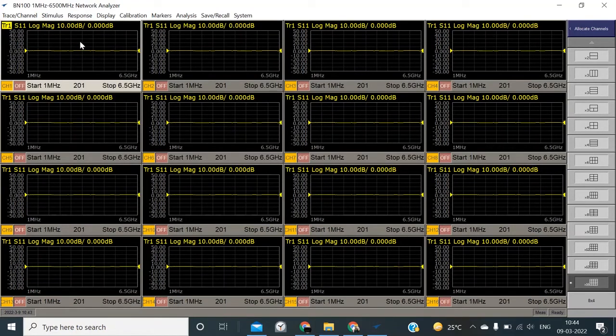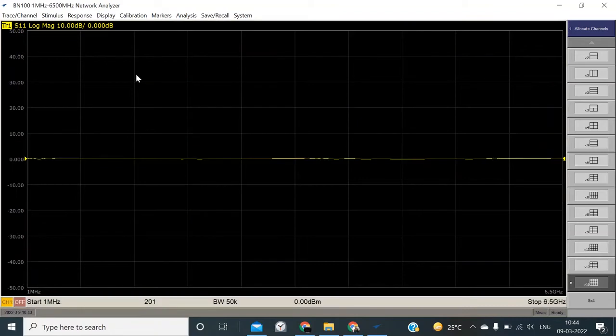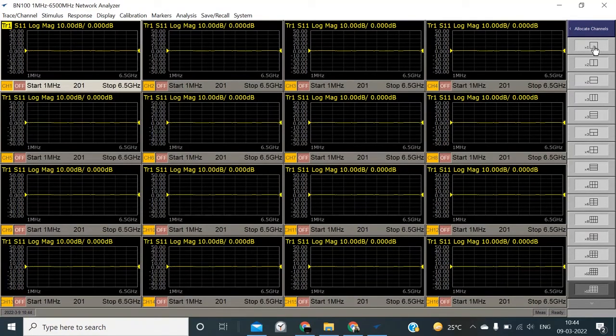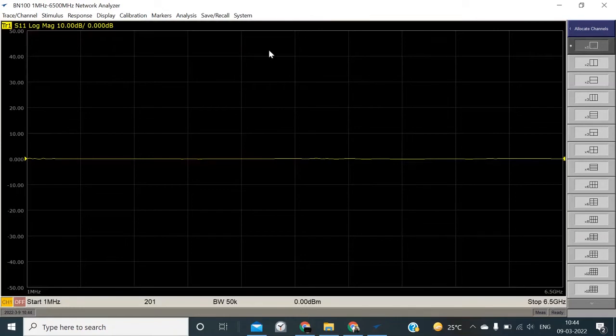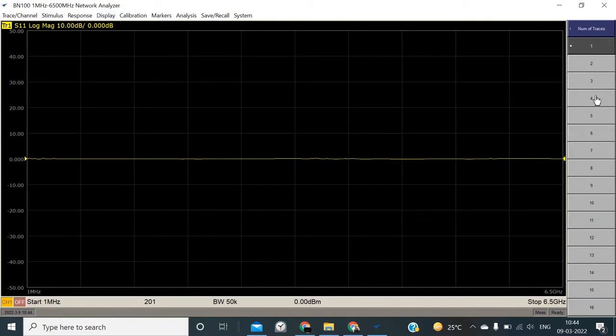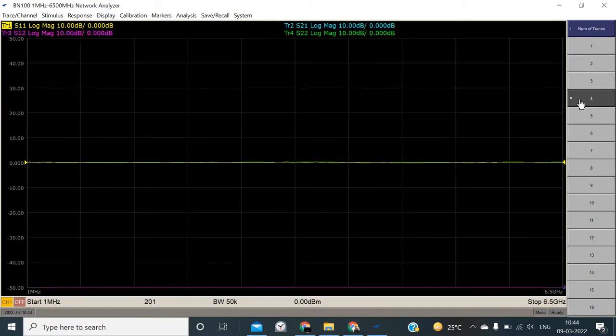We just need to double click on a channel in which we want to take the measurements. For right now we will just select a single channel, and number of traces, go to here, number of traces, 4. So 4 traces are there.